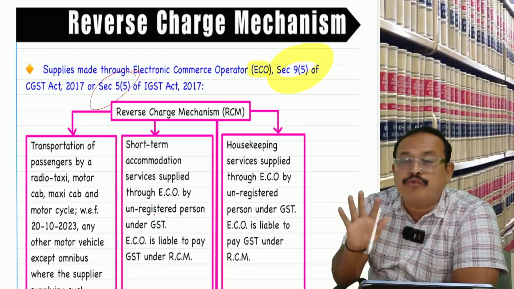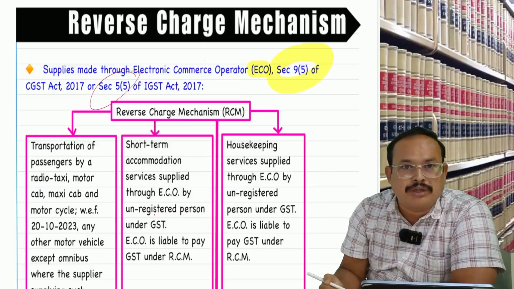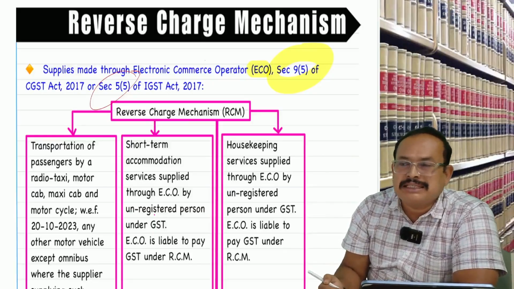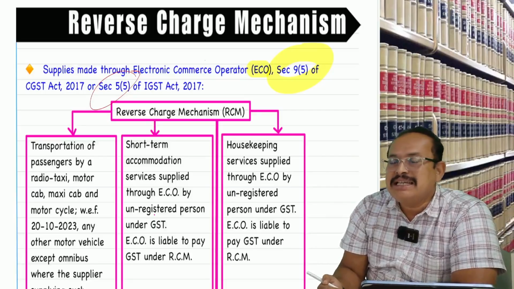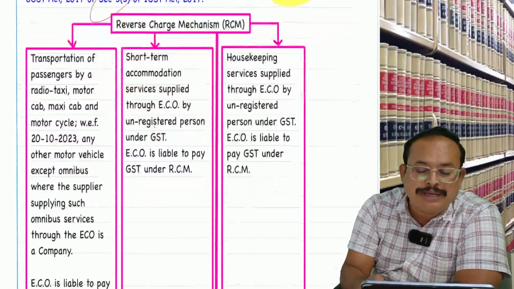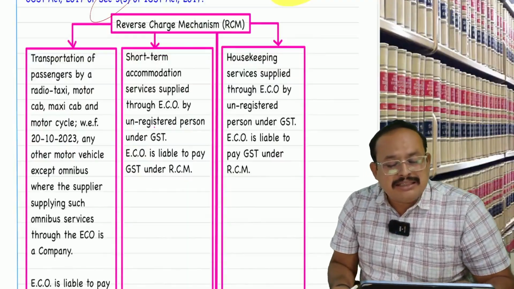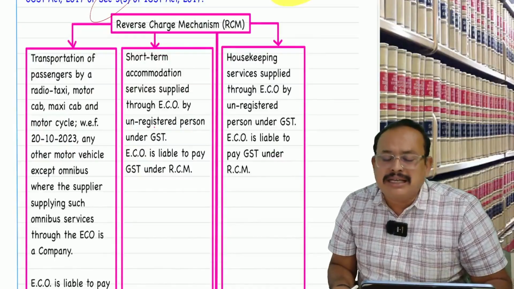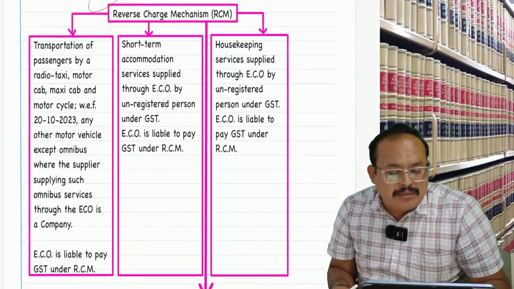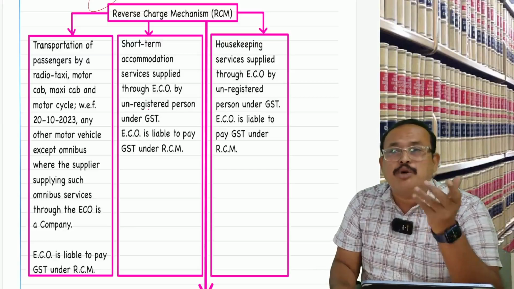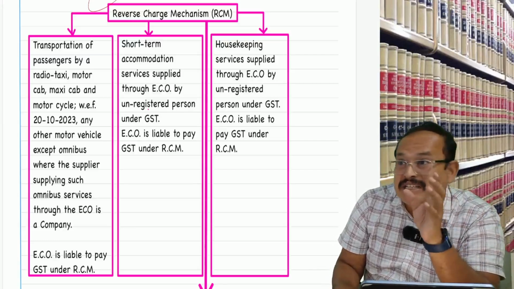There are 4 cases that have been identified so far. All 4 are service only. No goods. Section 9, subsection 5: the e-commerce operator is only liable to pay tax under RCM. Strictly speaking, this e-commerce operator is neither the provider of service nor the recipient of service, but he is liable to pay the tax, which is a specific provision, 9.5.